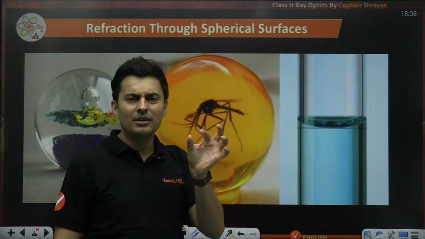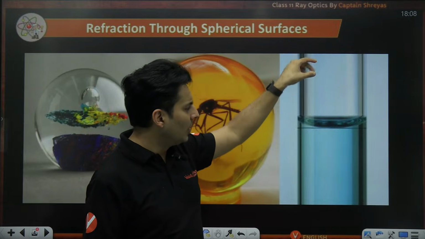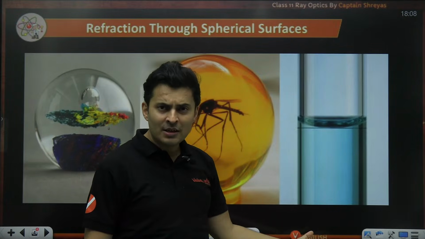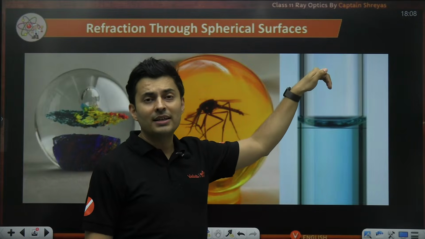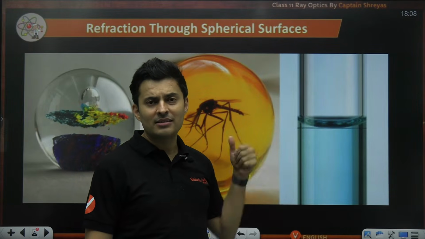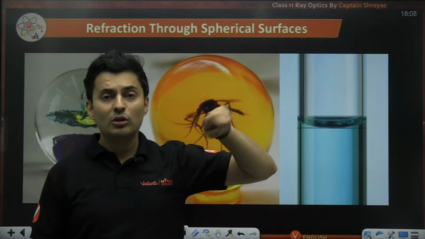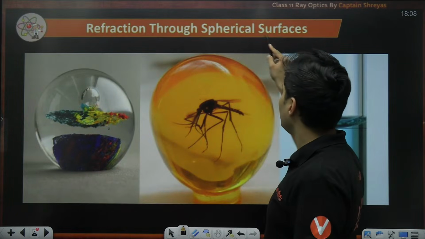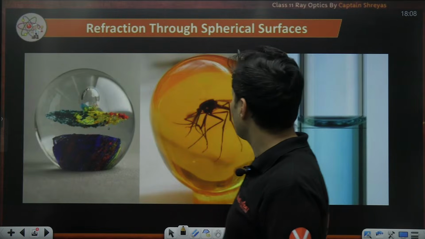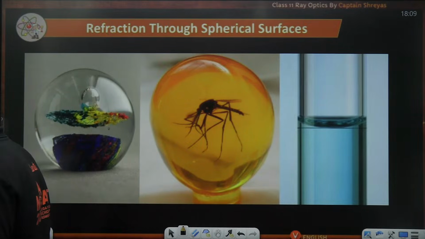Whenever you pour liquid in a tube, you will see the surface is curved. And let's say you are seeing it from the top, then whatever is inside will look slightly different as compared to when it was flat, or when it is bulged out, or when it is bulged inside. So all these are examples where light bends through the surface which is curved. Hence we are calling it a curved surface refraction. Okay, refraction through a spherical surface or curved surface. I hope this is absolutely clear.